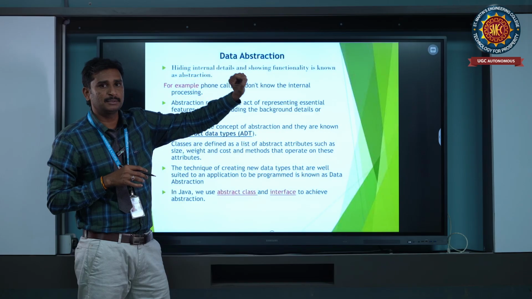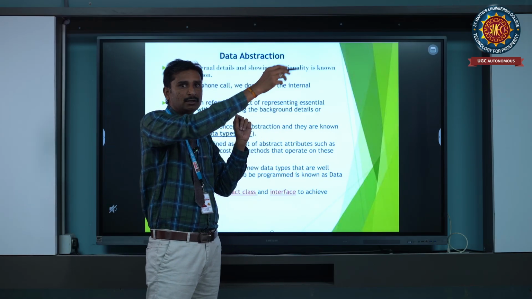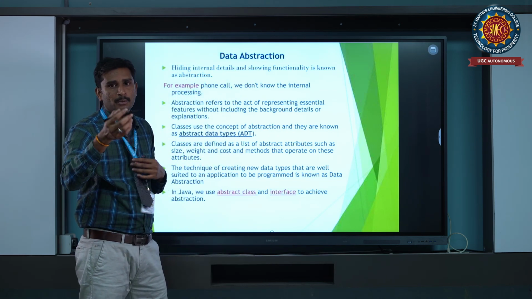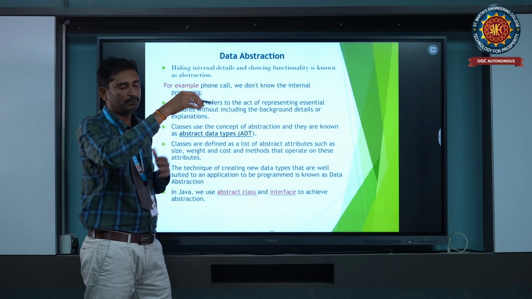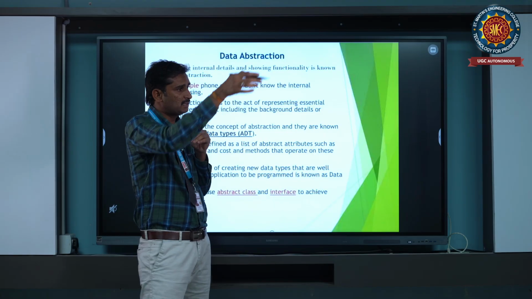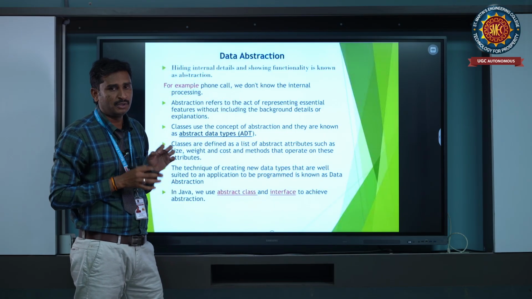When A calls B, A's number goes to the BTS, and after that the signal goes to the main station. After that it goes to the BTS of the B caller, the base station, and after that the call goes to B. This is the process in between. This process we don't know.